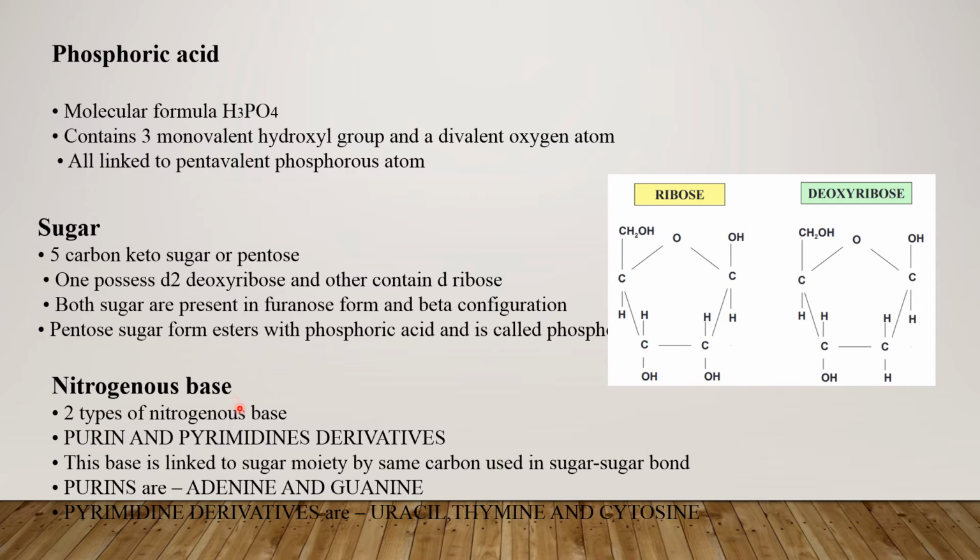Nitrogenous bases. Two types of nitrogenous bases are found in DNA: purines and pyrimidines. The base is linked to the sugar molecule by the first carbon atom of the sugar. Purines are of two types: adenine and guanine. Pyrimidines are of three types: uracil, cytosine and thymine.